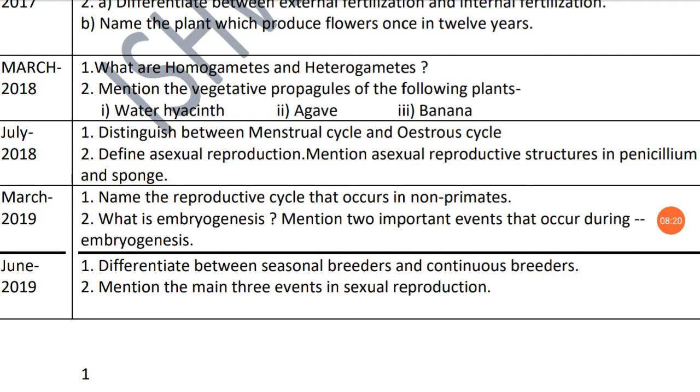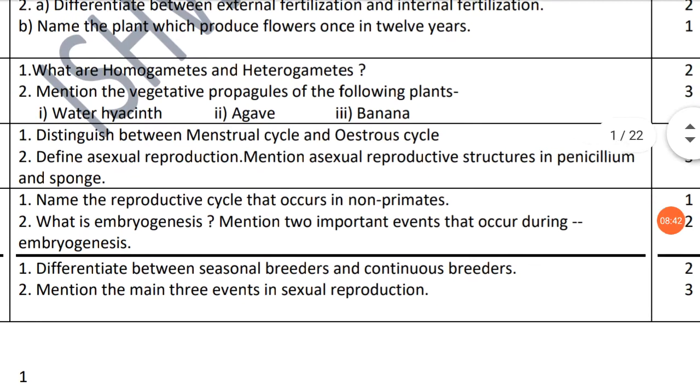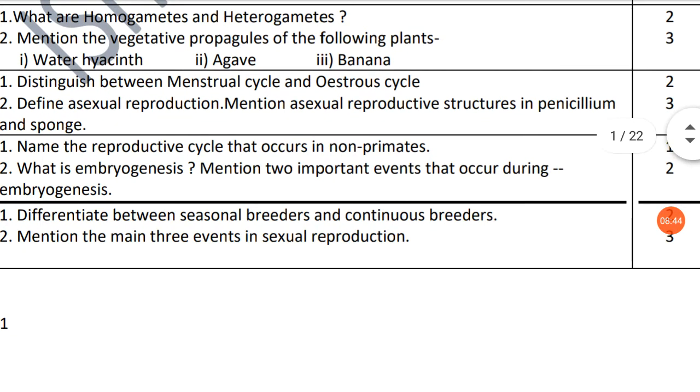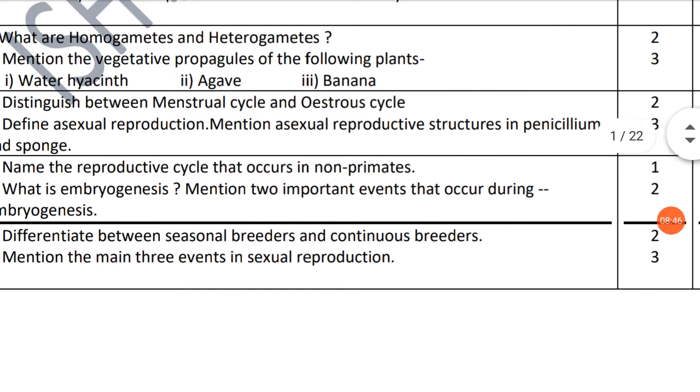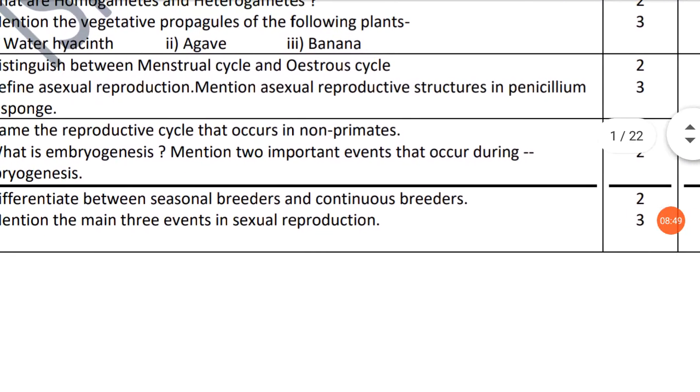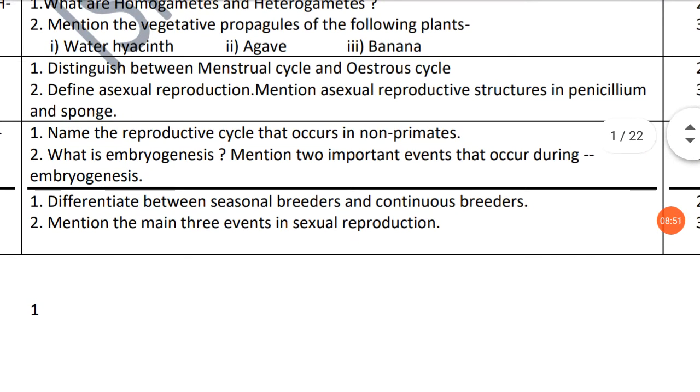Next, July 2018, a supplementary: distinguish between menstrual and oestrus cycle. This carries 2 marks, again one definition and an example. Second question, define asexual reproduction, mention asexual reproductive structure in Penicillium and sponge. This carries 3 marks, NCERT book page number 6.